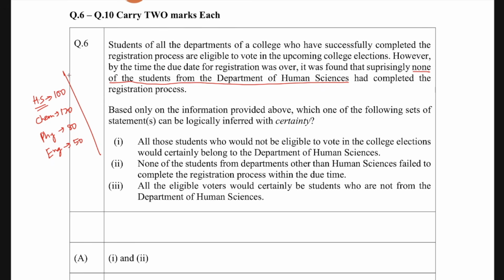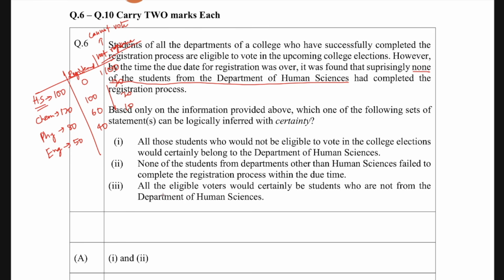So those who didn't go for registration. If I write down the registered students, for human science there was nobody who registered, 0. From chemistry, let's say 100 registered. From physics, let's say 60 registered. From English, let's say 40 registered. Let's say this is the number who registered. Now those who didn't register, if I write down not registered, will be 100 from human science, 20 from chemistry, 20 from physics, and 10 from English. So these not registered ones are those who are not eligible to vote. These are the ones who cannot vote.